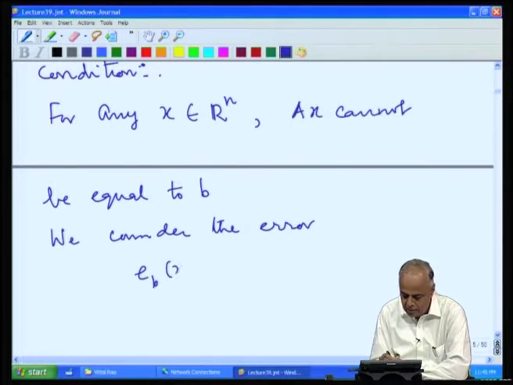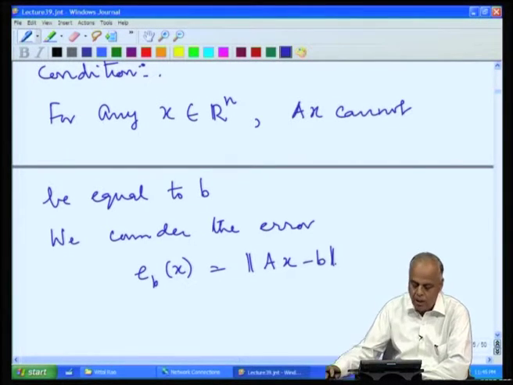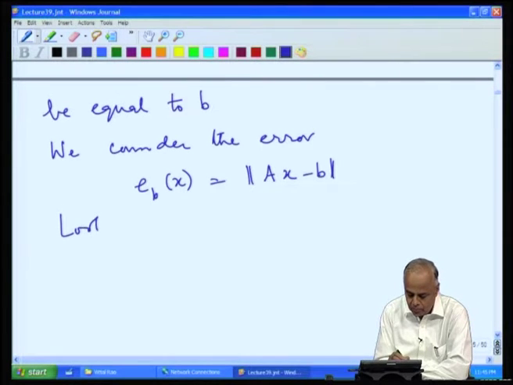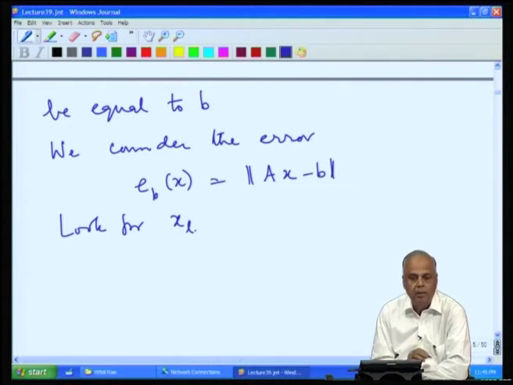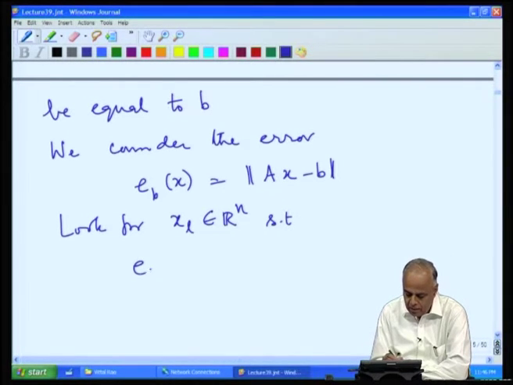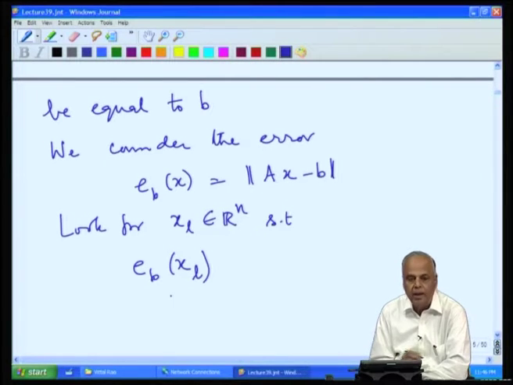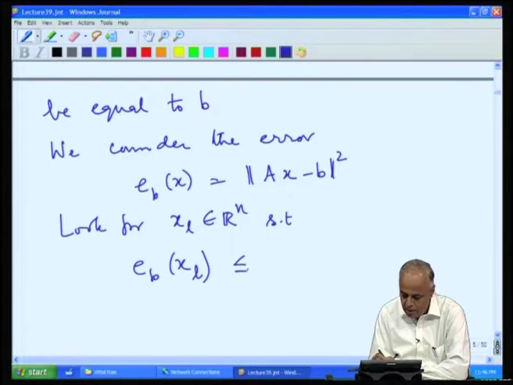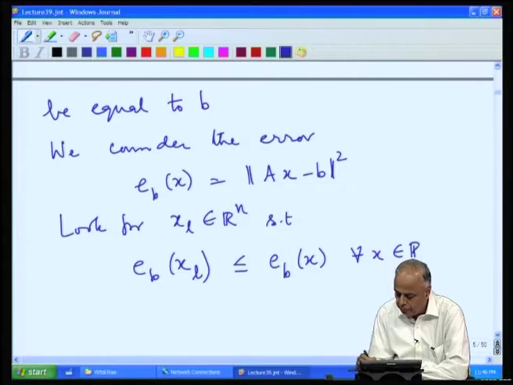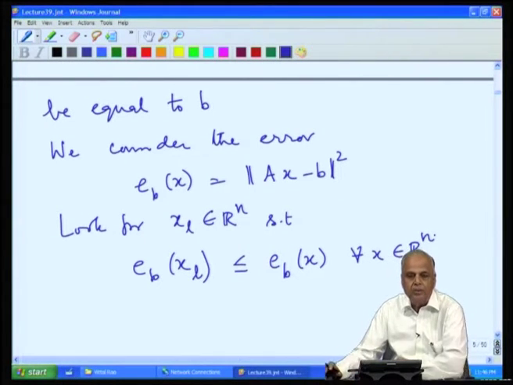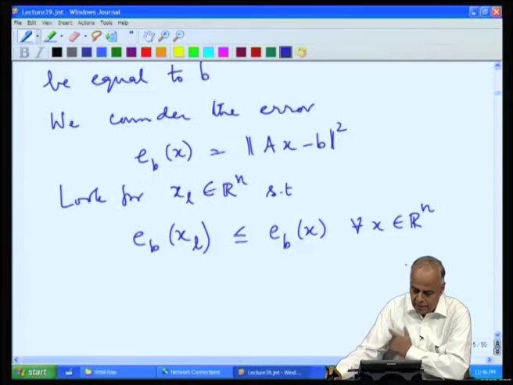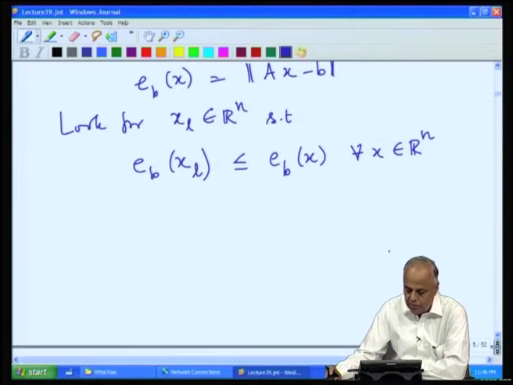E(x) as the length of the vector A x minus B, and we look for a vector x_l in R^n such that this error is minimum. That is, if you take the error, we can even take the square error, that will be less than or equal to the error obtained from any other vector. That is, x_l gets as close to the vector B as possible under the transformation A.